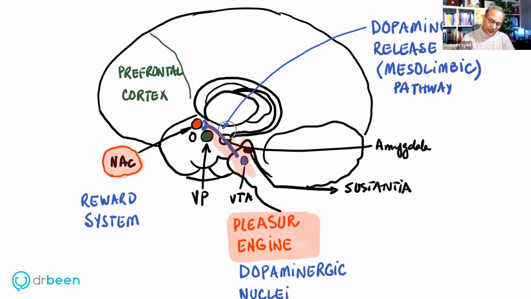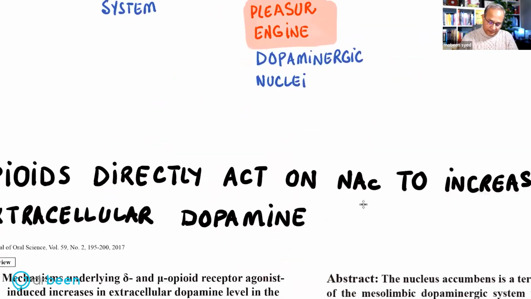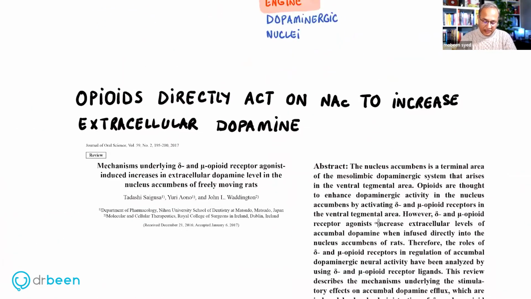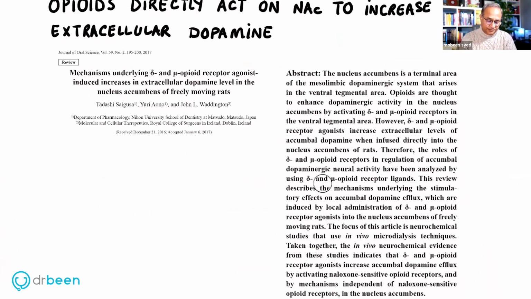Okay, so now that means you have two target areas. Opioids do work here, we know this, that opioids, when given, will work on the VTA, which will then cause this pathway to become activated, and opioids can directly work on nucleus accumbens as well. So I want to quickly read this one part as well. Mechanism underlying delta and mu opioid receptor agonist induced increase in extracellular dopamine levels in the nucleus accumbens of freely moving rats.